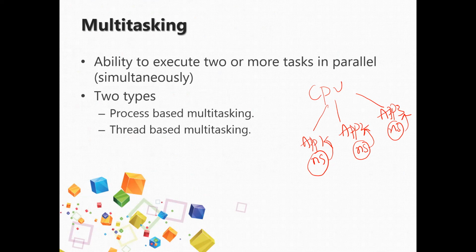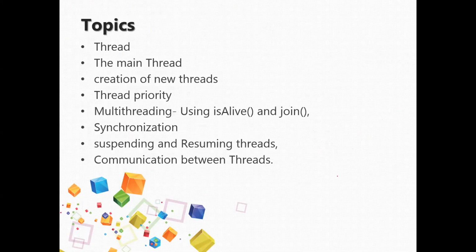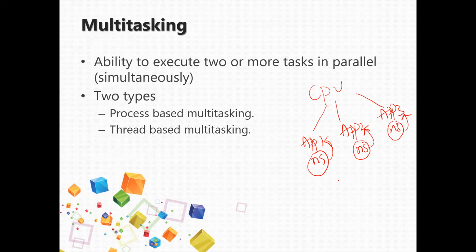To which process the CPU has to give time will be decided by a program in the background called the scheduler. The OS takes care, with the help of a program called the scheduler, of which application the CPU has to pay attention to.